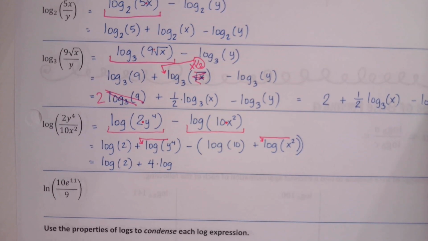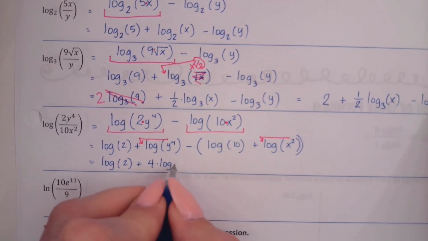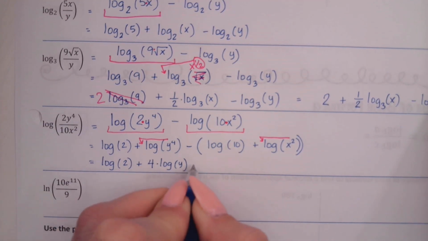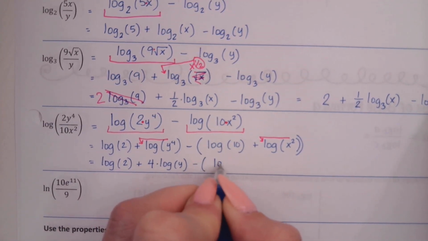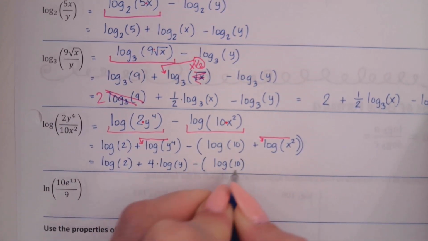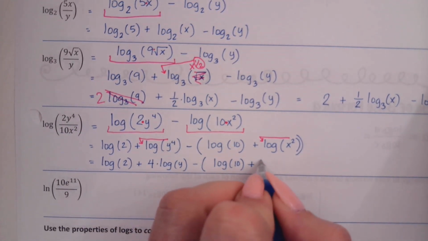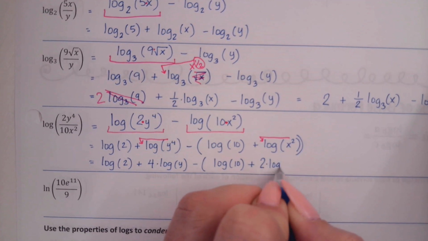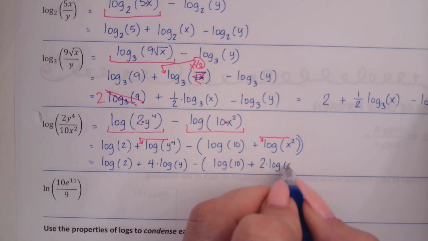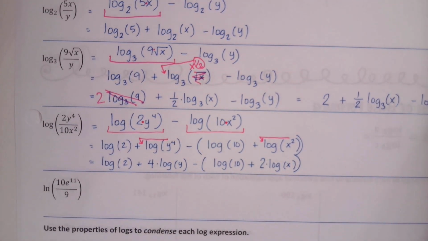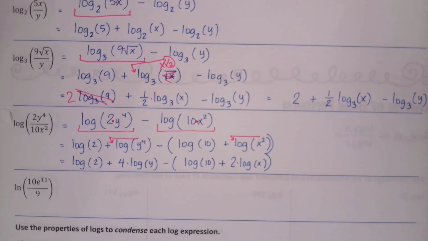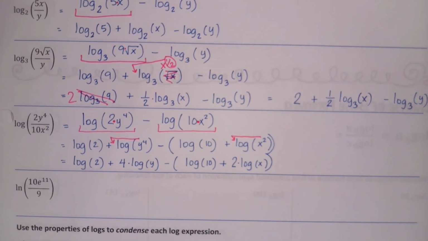And what's the argument still? What's still in my argument? Y minus log of 10 plus, and we're going to move this exponent as well, 2 times log of, my argument is still an x. Anyone know the one more thing I got to do? Do you know it, Sean?